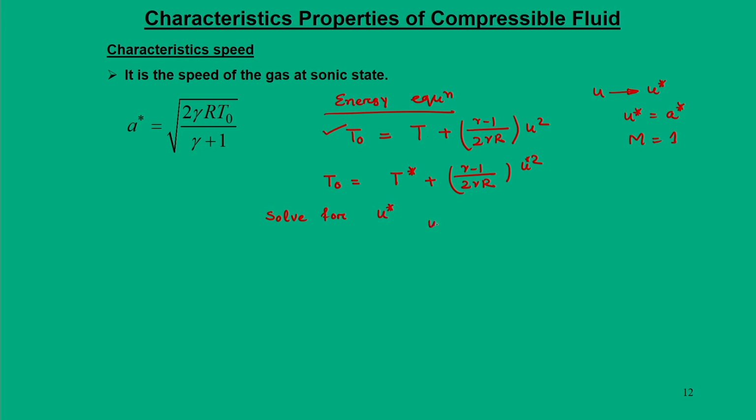So, u star square becomes, if you simplify this, u star square will become twice gamma r T naught divided by gamma minus 1, this will be for T naught, and the same expression we can write as twice gamma r T star by gamma minus 1, that will be another for T star.